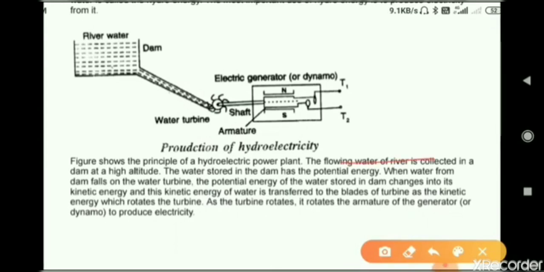The flowing water of the river is collected in a dam at a height. The water stored in the dam has potential energy. When water from the dam falls on the water turbine, the potential energy of the water changes into its kinetic energy, and this kinetic energy of water is transferred to the blades of the turbine, which rotates the turbine. As the turbine rotates, it rotates the armature of the generator to produce electricity.